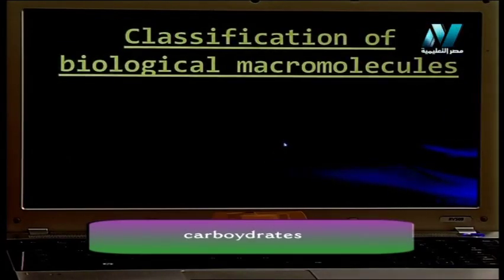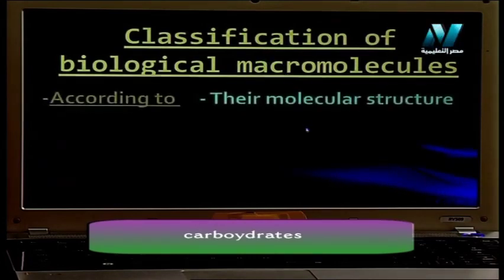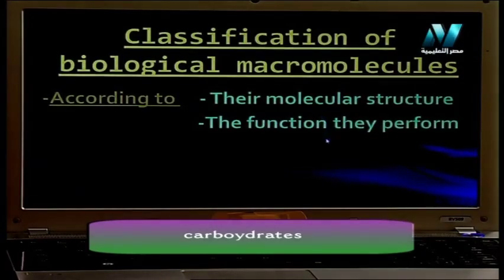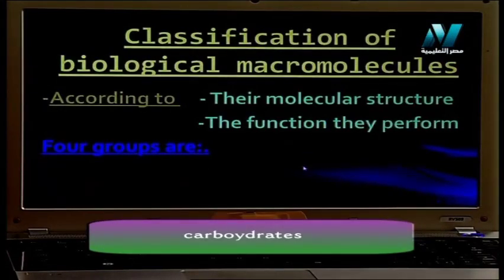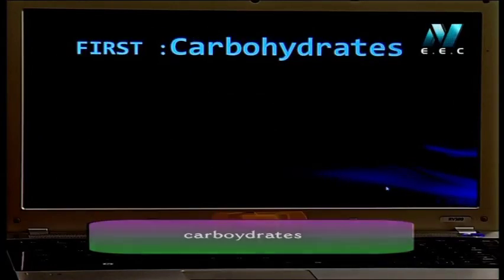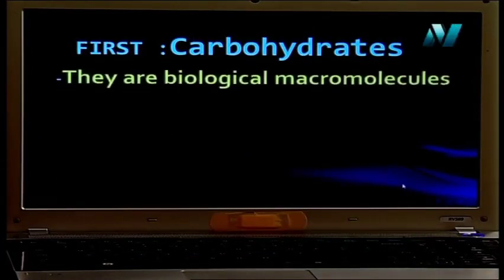Let's discuss a classification of biological macromolecules. Biological macromolecules mean polymers. We'll make a classification according to molecular structure, the function they perform. We have 4 groups of biological macromolecules or polymers: carbohydrates, lipids, proteins, and nucleic acid. Let's start talking about carbohydrates.